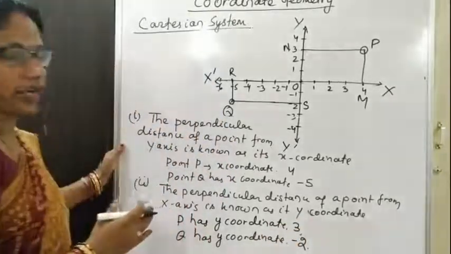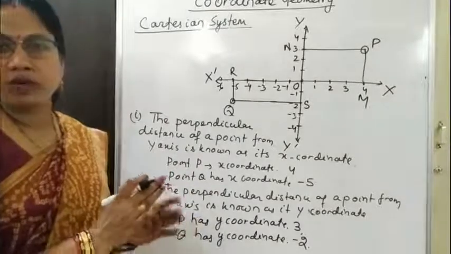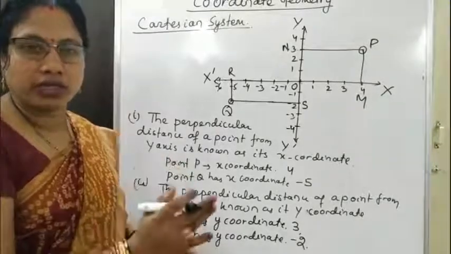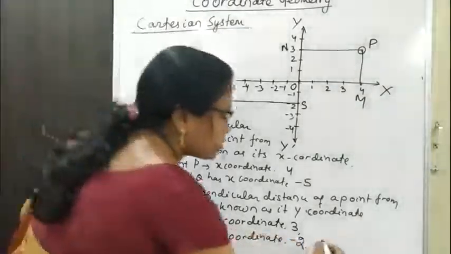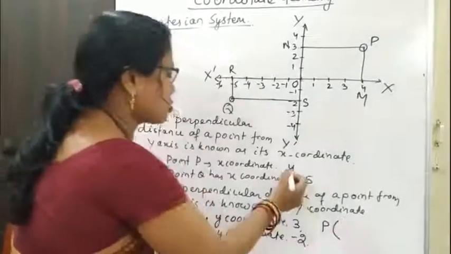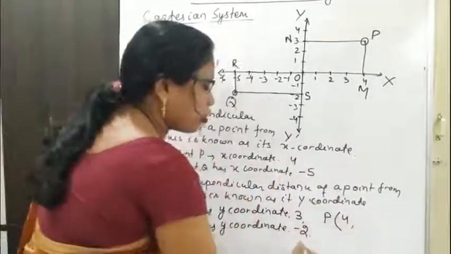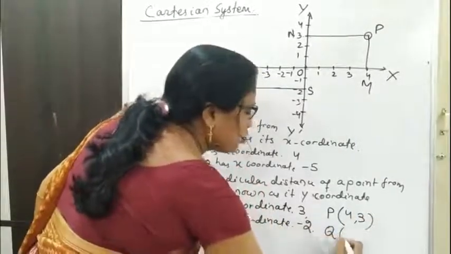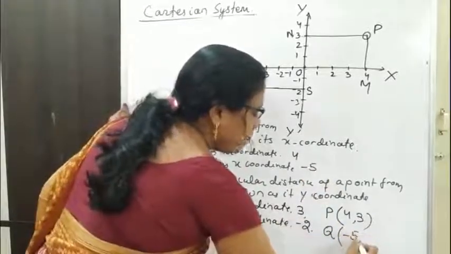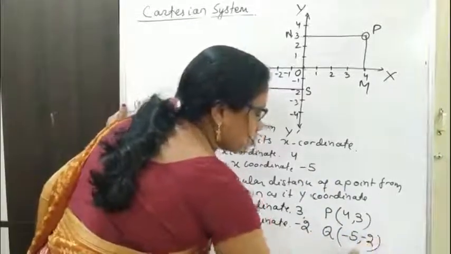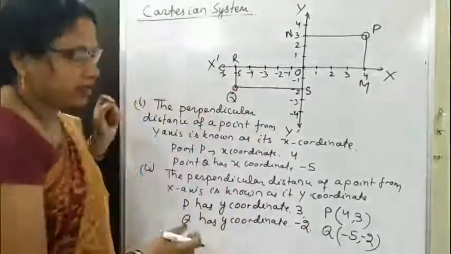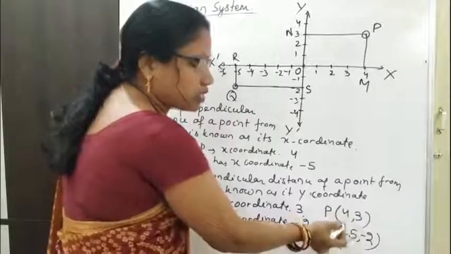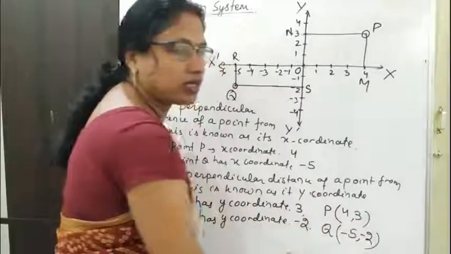So always a point is stated in terms of its coordinates. The x coordinate is written first and the y coordinate second. So here P can be written as first the x coordinate, that is 4, then a comma, then the y coordinate, 3. Then point Q, the x coordinate is -5 and the y coordinate is -2. In this way the points are written in terms of their x coordinate and y coordinate. The first one is always the x coordinate and the second is always the y coordinate.